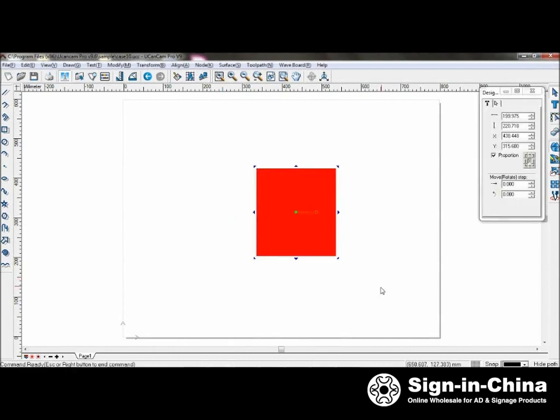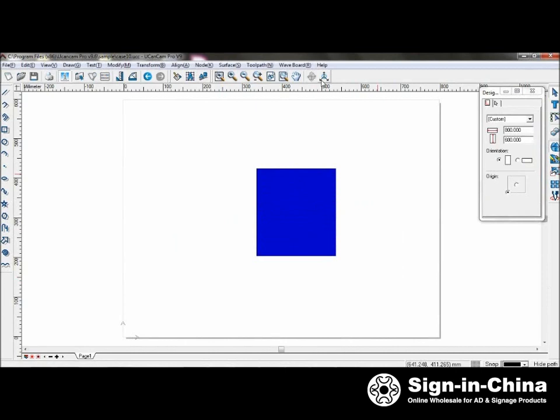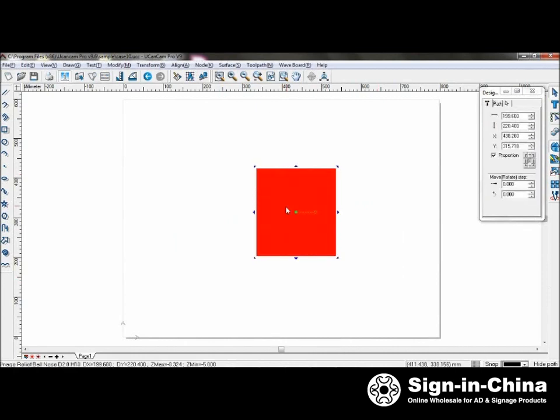And you have created the toolpath for image relief machining. And that is all for this tutorial. Thank you.